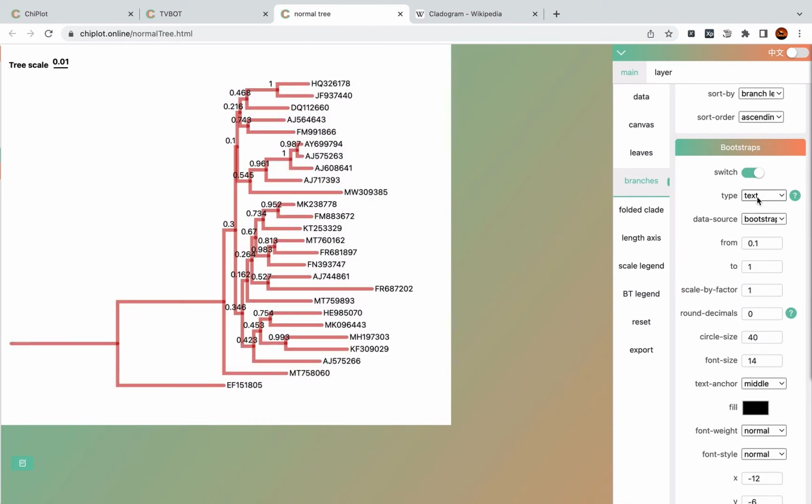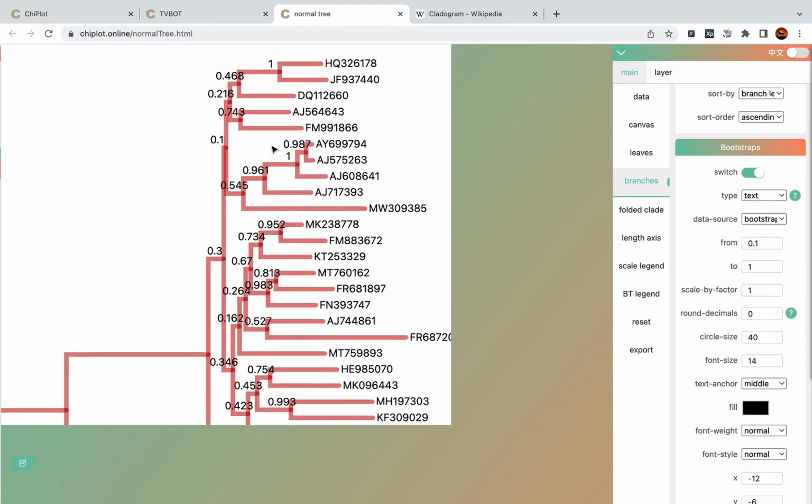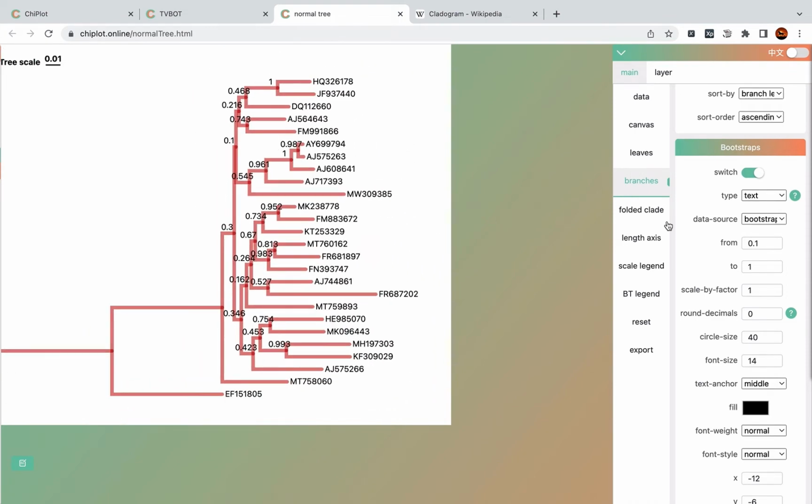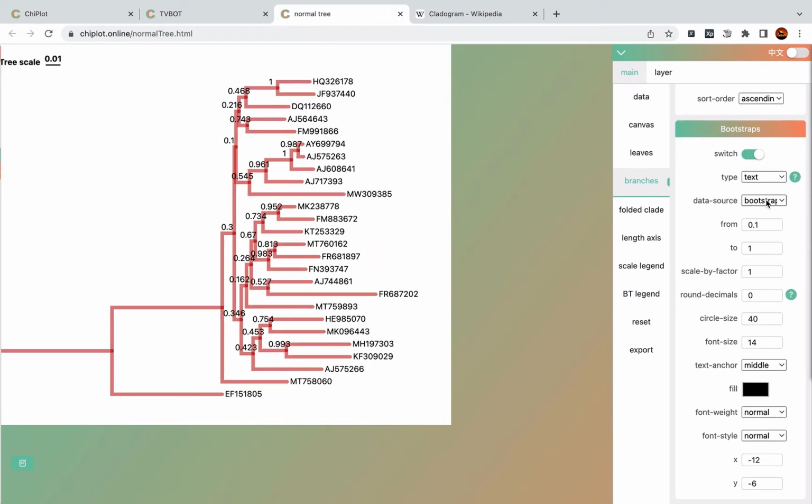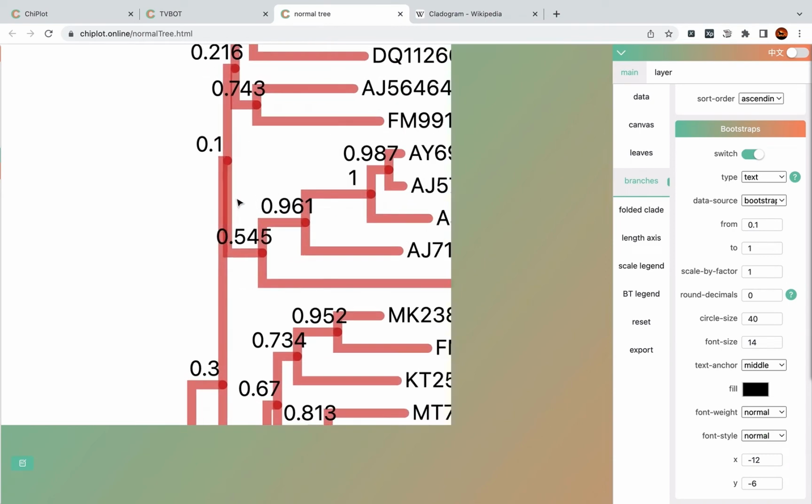And you can choose a display type. By default, it is a value text. And if your tree file has several data sources for this value, you can choose a different data source.